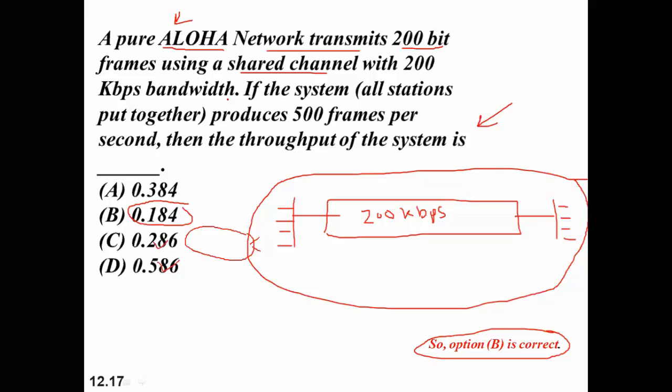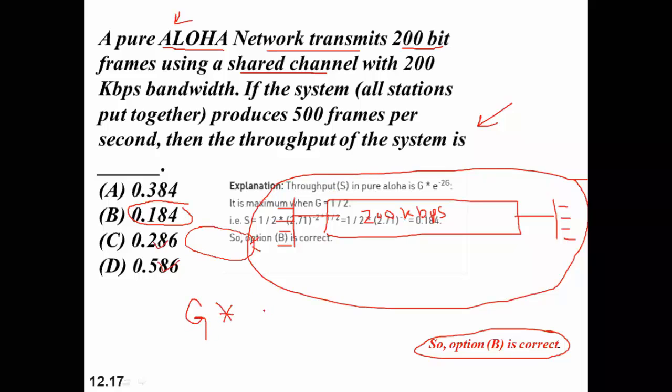So we all know that in case of pure Aloha, the throughput can be calculated by the formula G into e raised to power minus 2G, and we all know that in pure Aloha, the maximum throughput is obtained when the G value is 1 by 2. So we substitute the value over here.